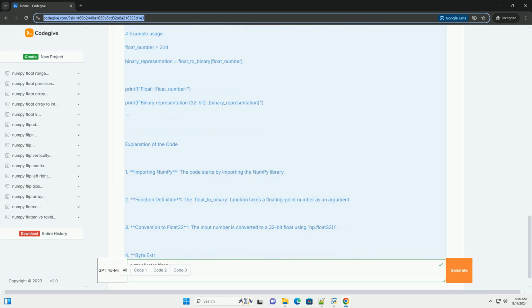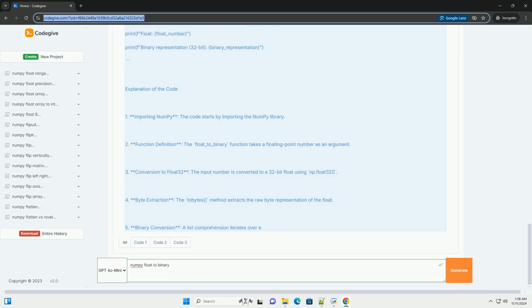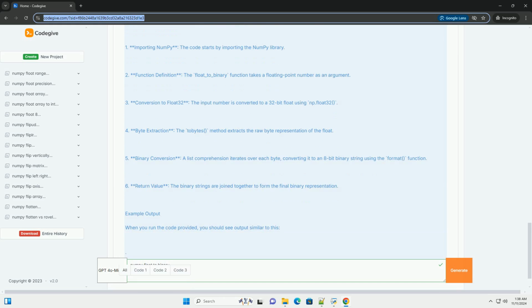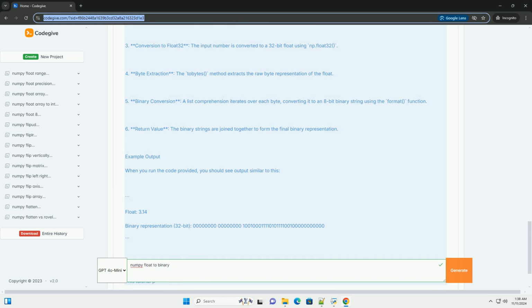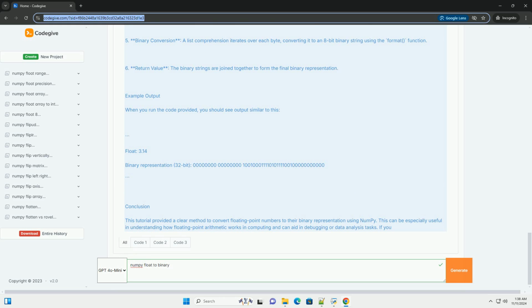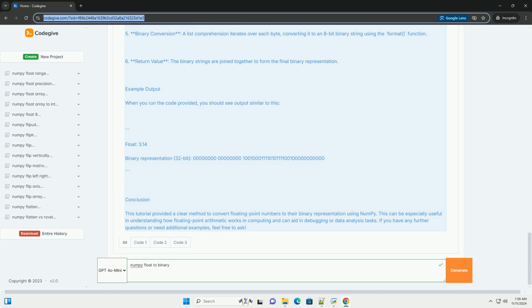What is numpy? Numpy is a powerful library in Python primarily used for numerical computing. It provides support for arrays, matrices, and a wide range of mathematical functions.